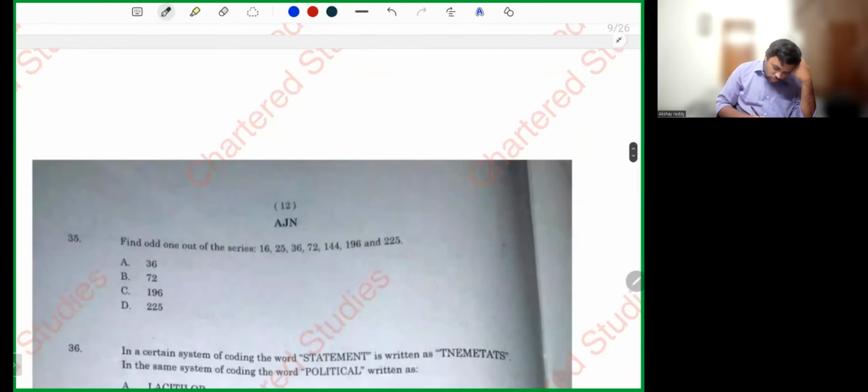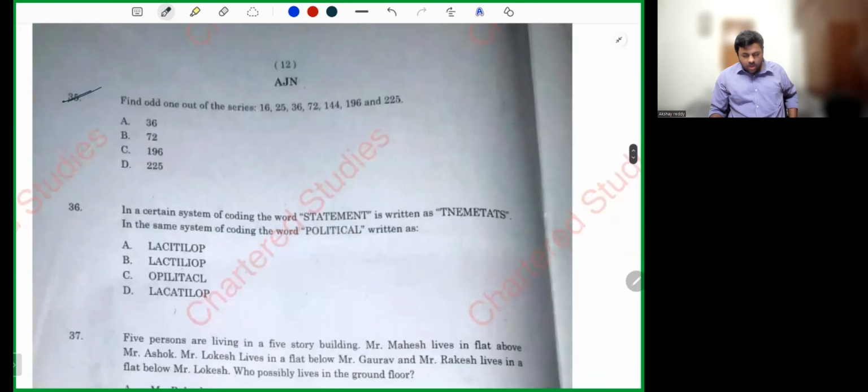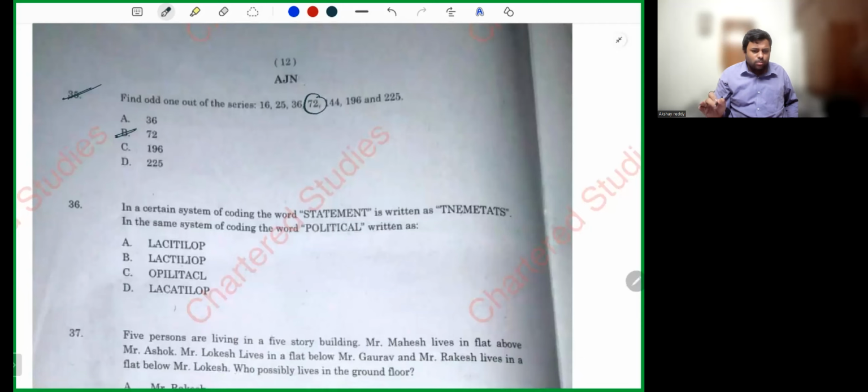Next, question number 35. Find the odd one out. If you see, my dear friends, everything is a perfect square except 72. It's quite a scoring question. Everything is a perfect square except 72. 72 is not a perfect square. So what is the answer? Answer is 72. Simple.